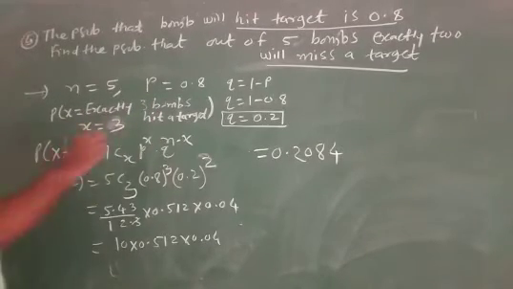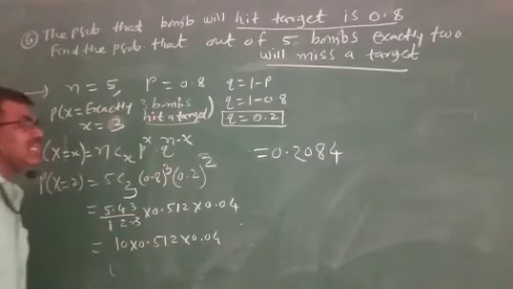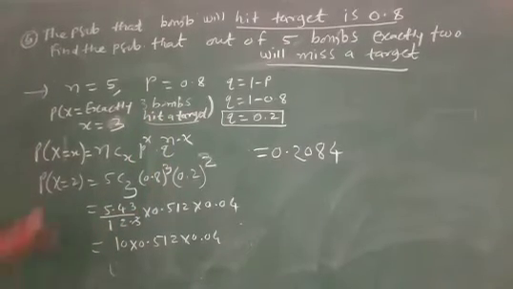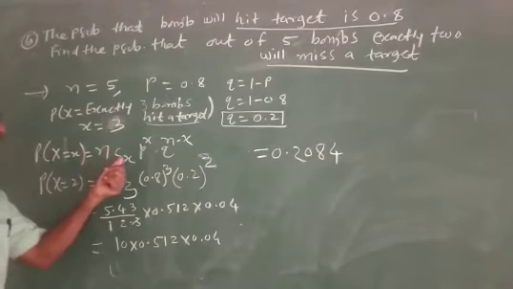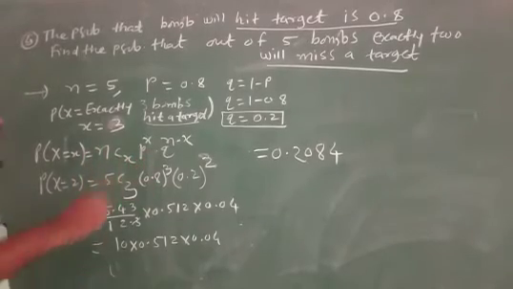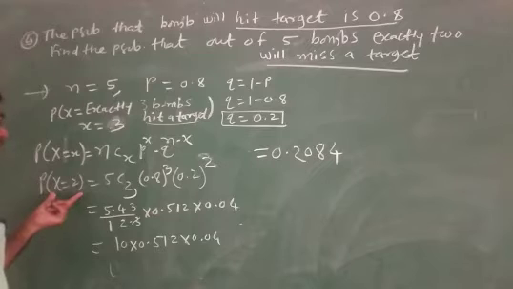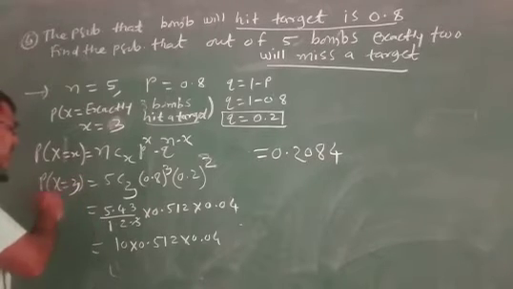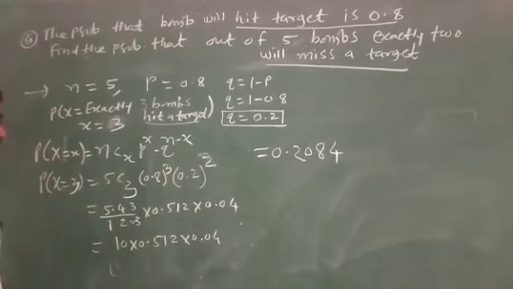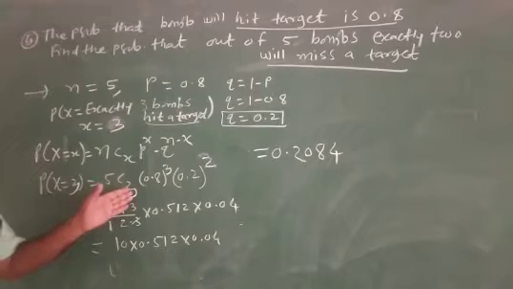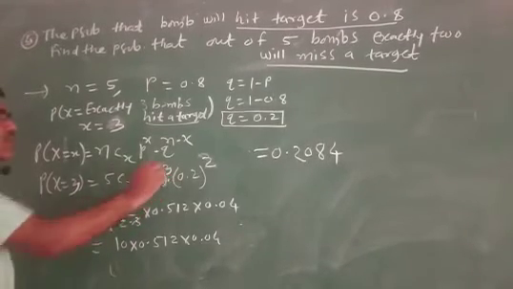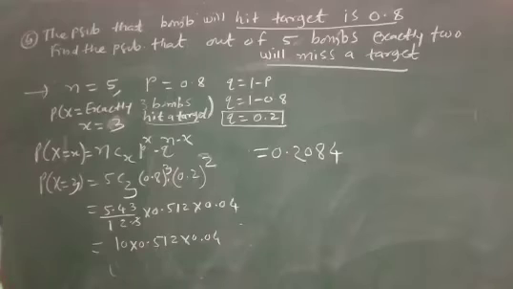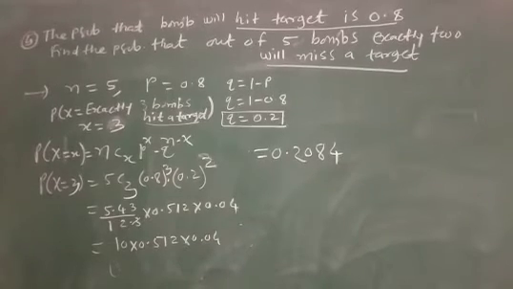Miss and hit. Note this step. Step first, use the formula. P of x equal to nCx p raised to x into q raised to n minus x. P of x equal to 3, 5C3, 0.8 raised to 3 into 0.2 raised to 2.